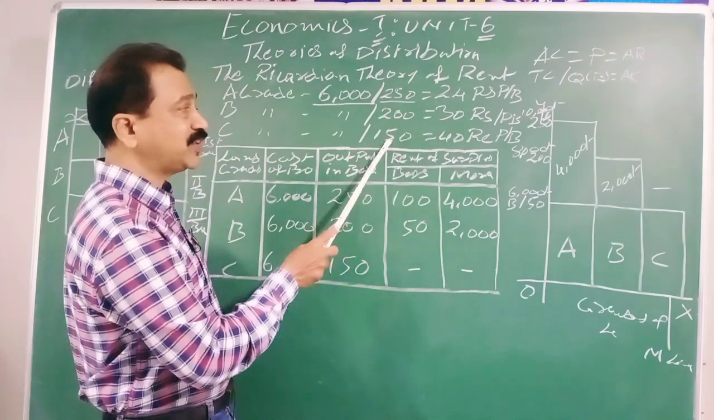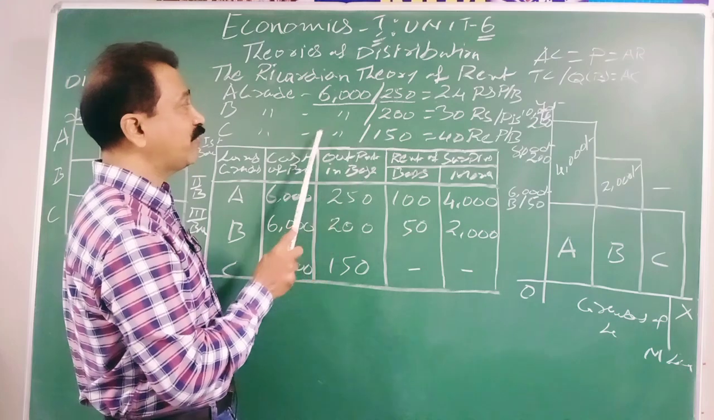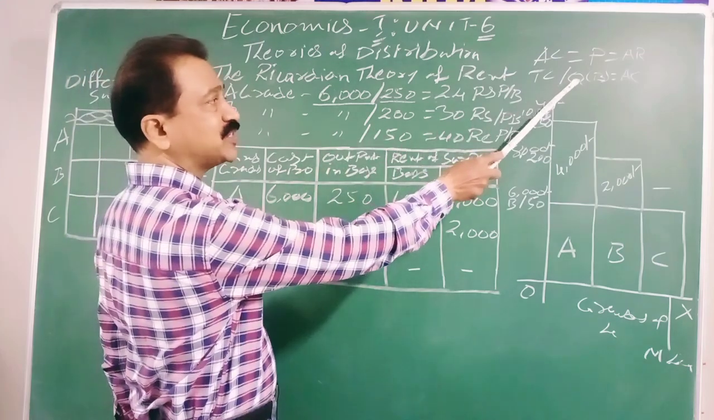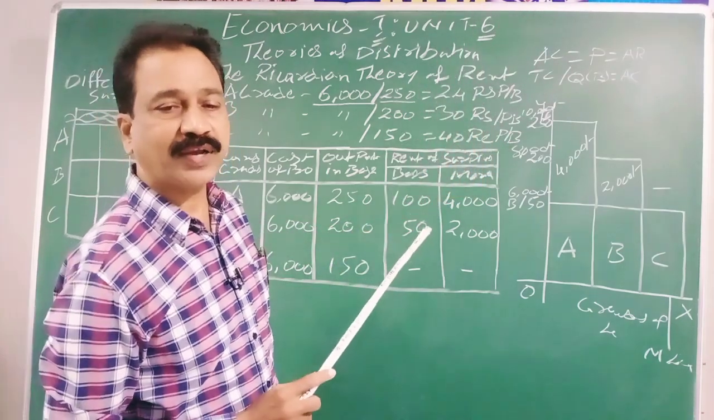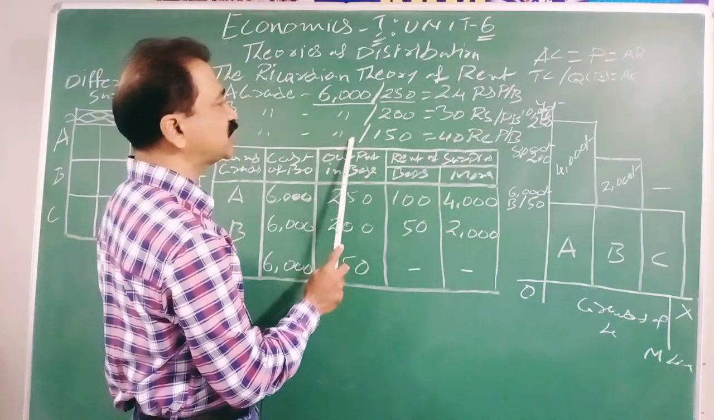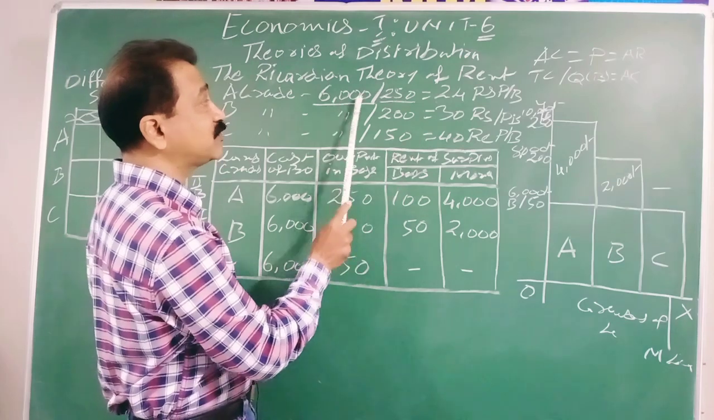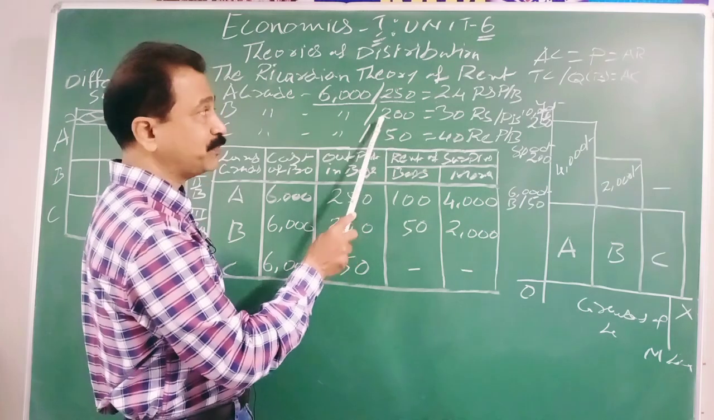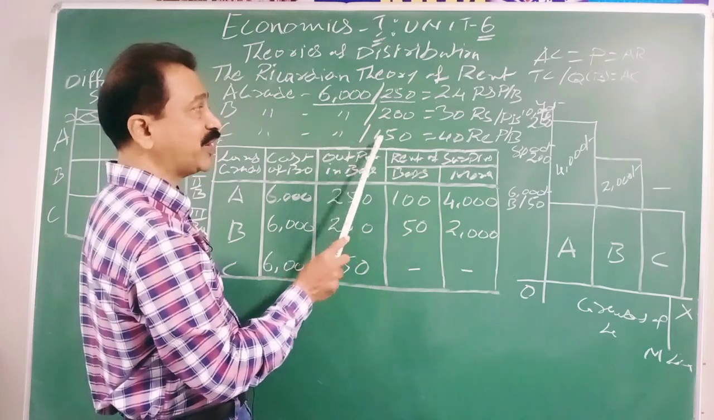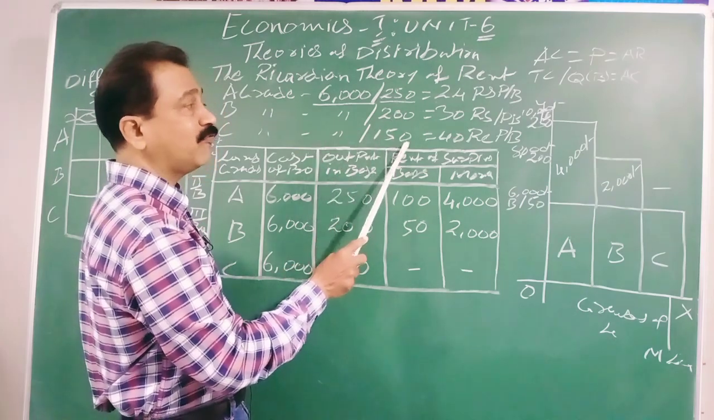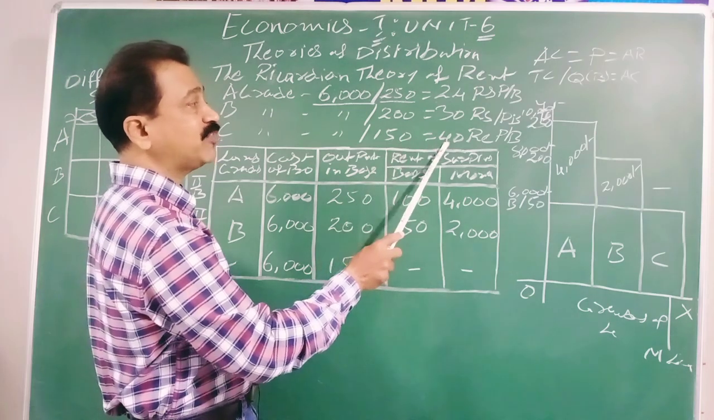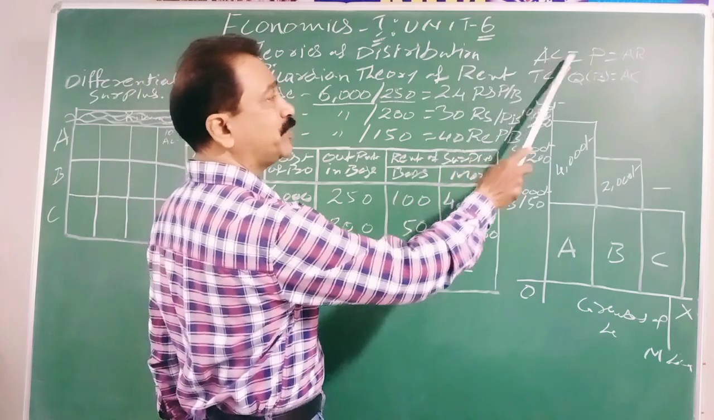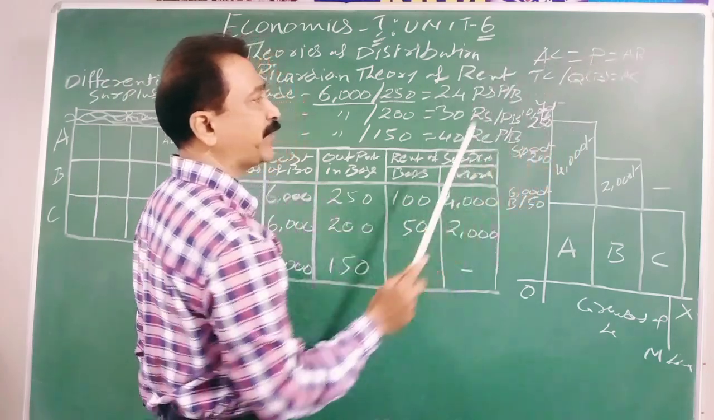To avoid the losses, what do they have to do? They have to divide the total cost by the total output. That total output is called quantity. Okay, now we will see 6,000 divided by 150. 6,000 divided by 250 at the beginning. 6,000 divided by 200 just before this. Now 6,000 is divided by 150. What will be the result? Average cost is 40 rupees. Then average cost is going to be equivalent to average revenue and price.